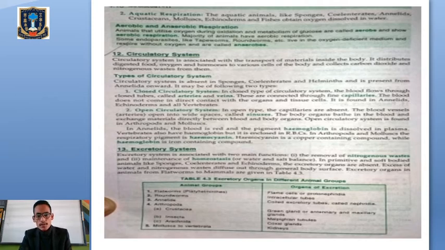Then we have aquatic respiration for those animals that respire in water. It is mainly seen in the phylum Coelenterata, sponges, annelids, and crustaceans. They obtain the oxygen which is dissolved in the water. Then we will talk about the next basis, which is the circulatory system, which helps in the circulation of materials inside the body.